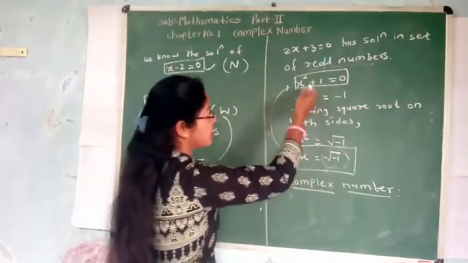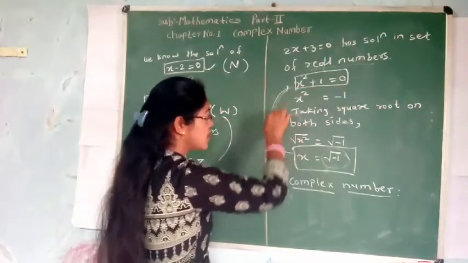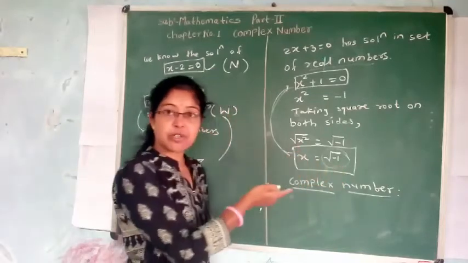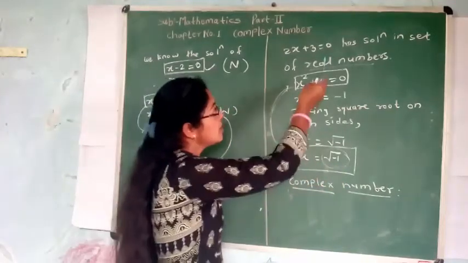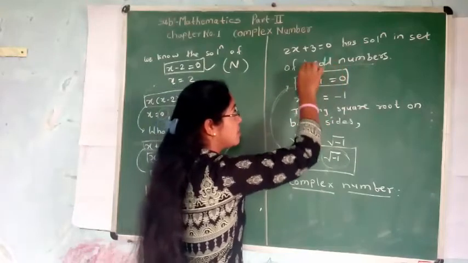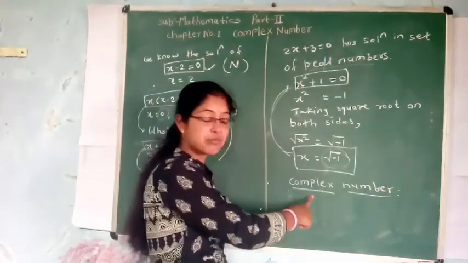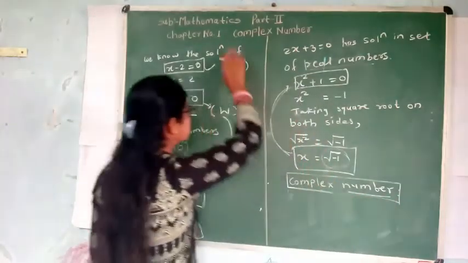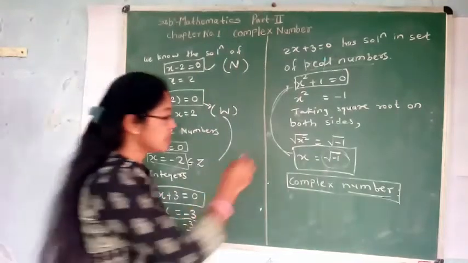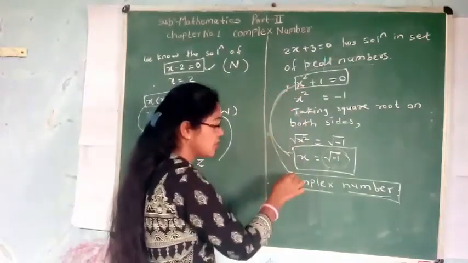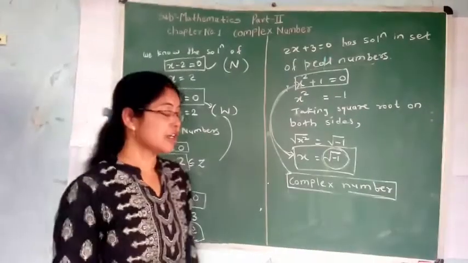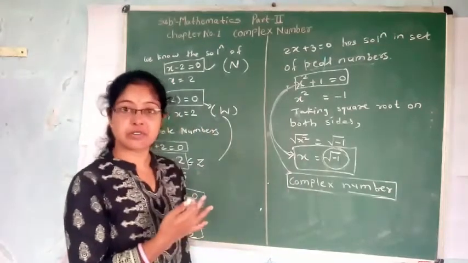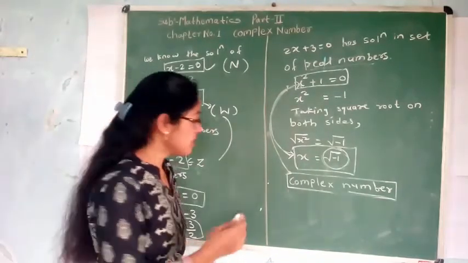Then we have equation x square plus 1 is equal to 0. This equation has solution x is equal to under root of minus 1. Under root of minus 1 does not belong to real numbers. Therefore, we extend the set of real numbers to the set of complex numbers, which we have seen in the first chapter. This equation has solution in the set of complex numbers.